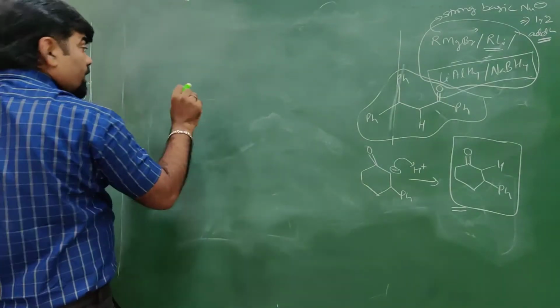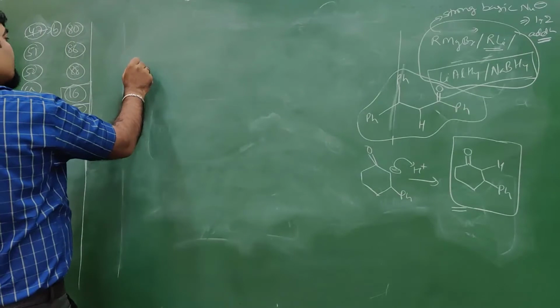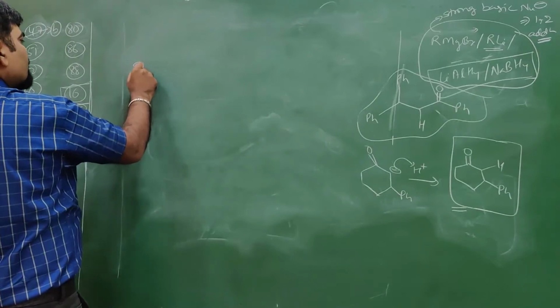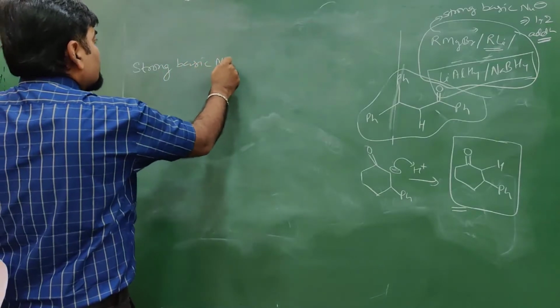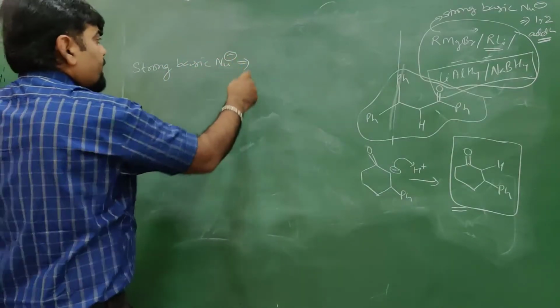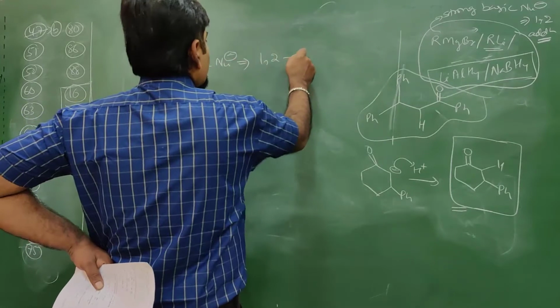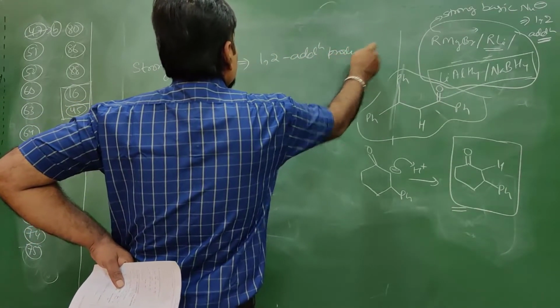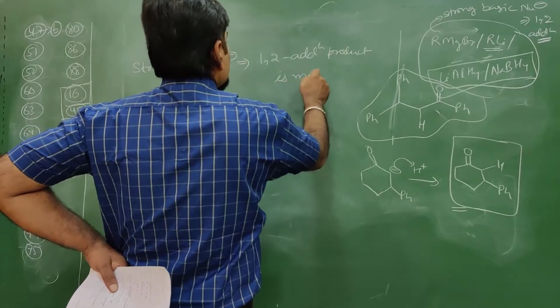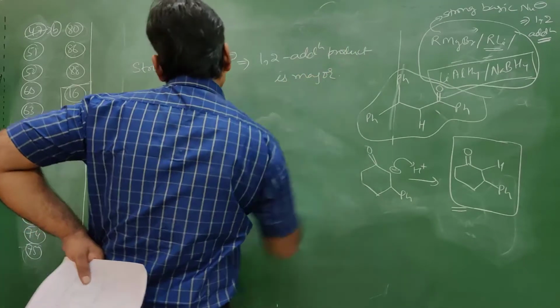So mind it, remember all the time: if it is a strong basic nucleophile, 1,2 addition product is major.